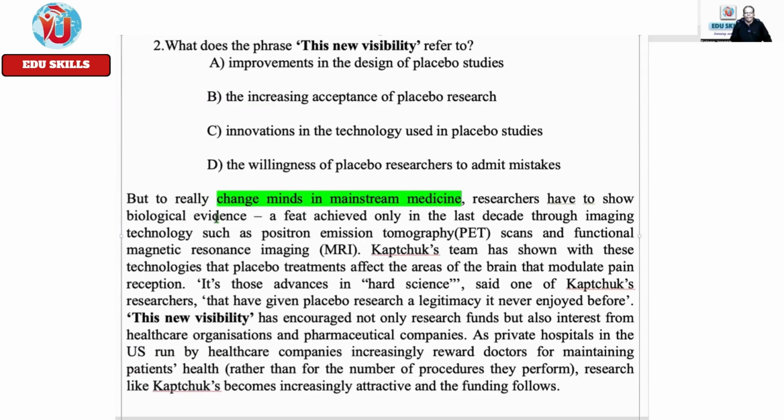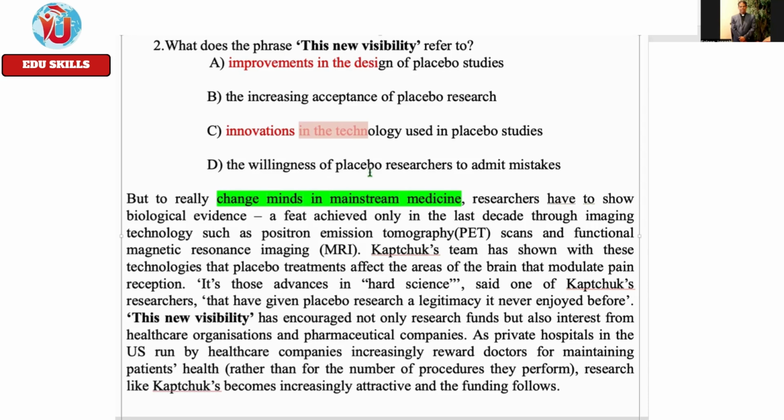The paragraph is focusing on changing minds, which tells you it is not speaking about improvement in the design. The topic sentence is important. Now, the first two options speak about improvements in design, not minds. The third one says innovation in technology, not in human minds.